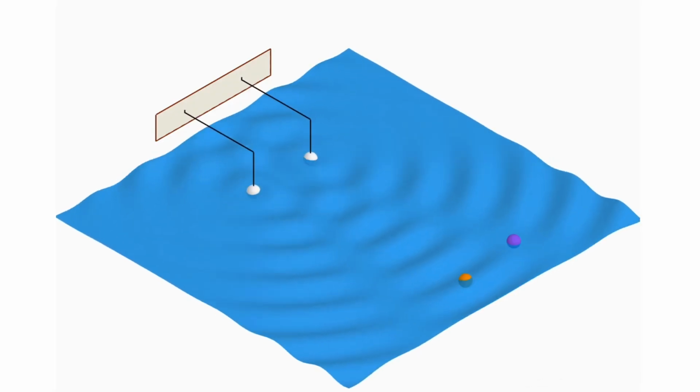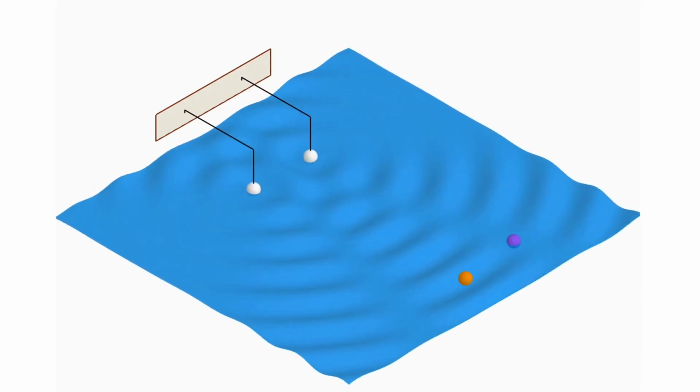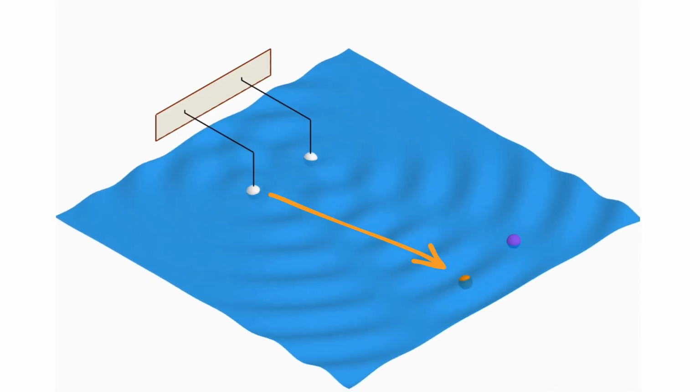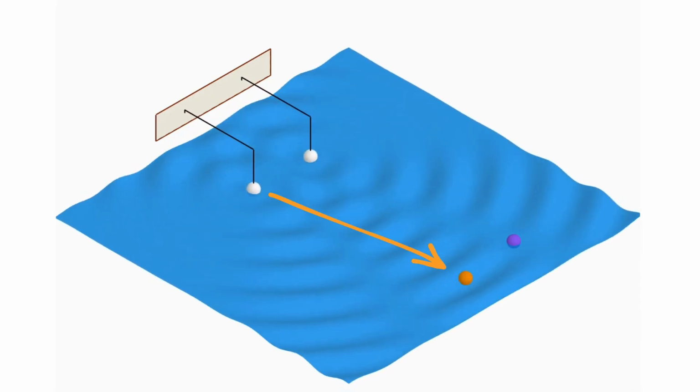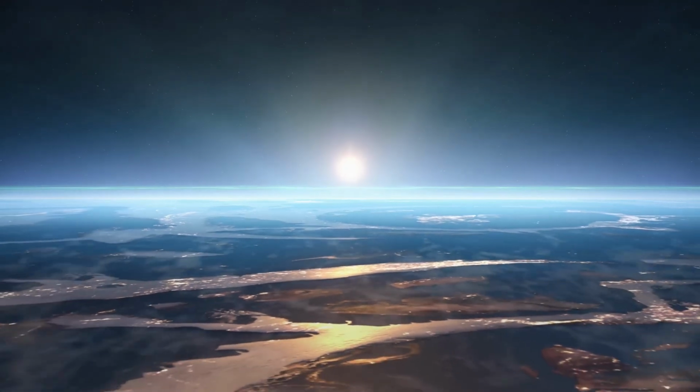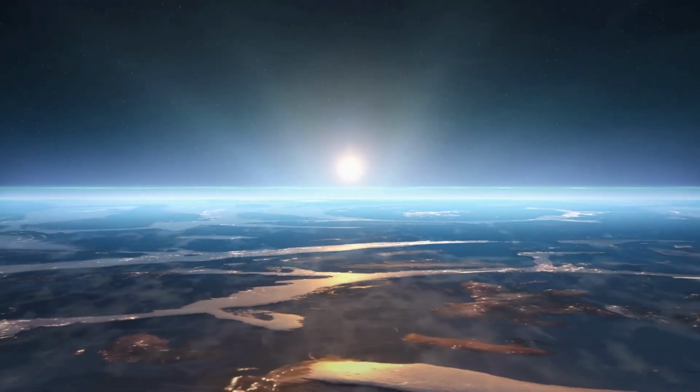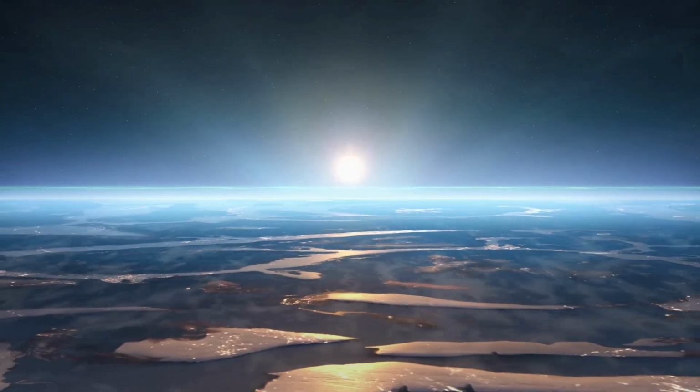In simple words, a wave is just a disturbance through which energy travels from one place to another in a medium, like air or water, and sometimes even through empty space, like light from the sun reaching Earth.